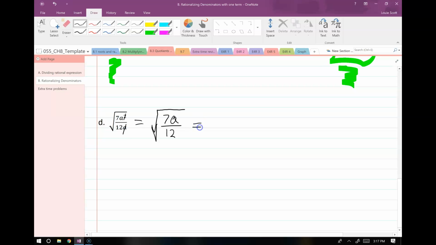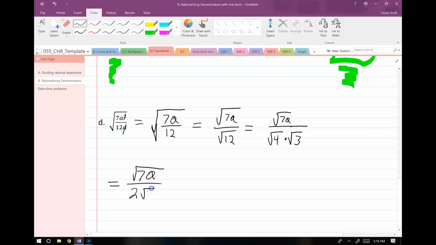All right, so now I'm going to split up my roots. Root 7a over root 12. And I know I can simplify root 12 just a little bit. Root 12 splits up into root 4 times root 3. And we know root 4 is a perfect square. So on my next step, I just simplify that, and I end up with 2 roots 3 on the bottom. Now, what should I multiply top and bottom by on this one to rationalize?